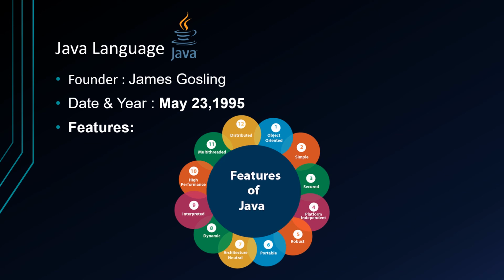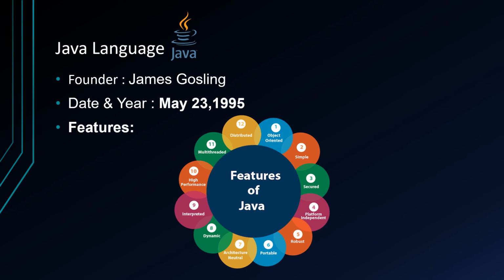Robust. The English meaning of robust is strong. Java is robust because it uses strong memory management. There is a lack of pointers that avoids security problems. Java provides automatic garbage collection, which runs on the Java virtual machine to get rid of objects which are not being used by the Java application anymore. There are exception handling and type checking mechanisms in Java. All these points make Java robust.